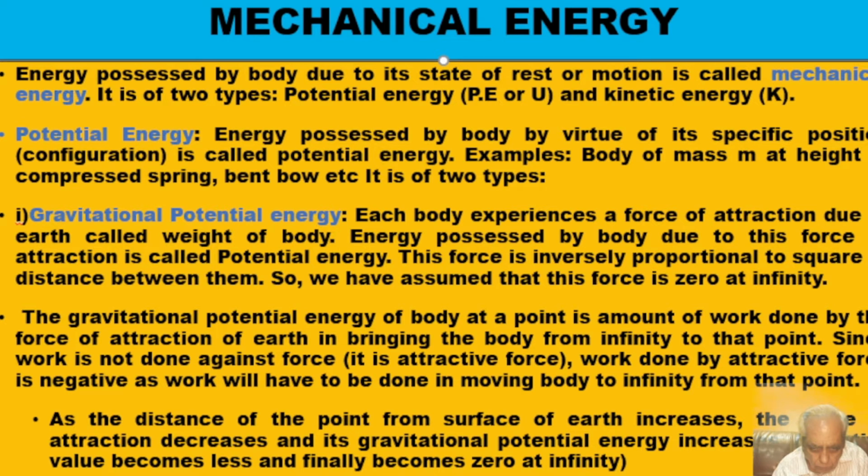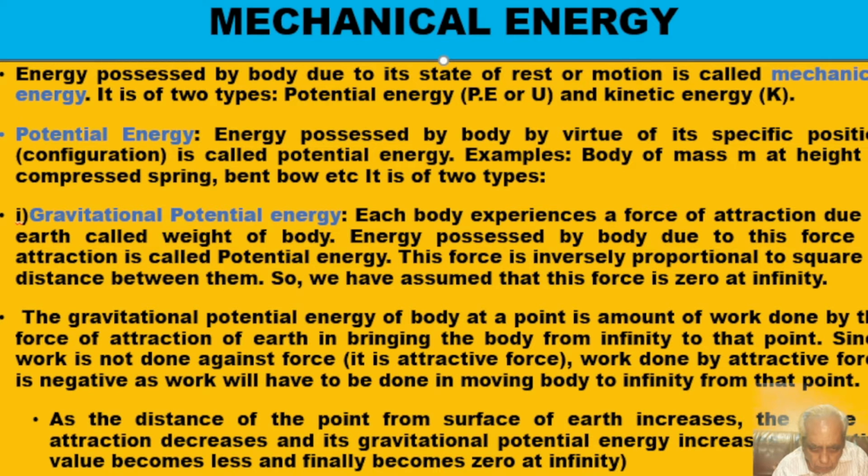In case a body is kept at a very high altitude, and if it drops from that altitude, because of its position, when it falls on the ground, it will hit the ground with very high energy. Or in case you take a bullet, if a bullet is fired from a gun, due to its high velocity, it has got energy, it can even pierce a wall. So these two types of energy, due to its position or due to its motion, are called mechanical energy.